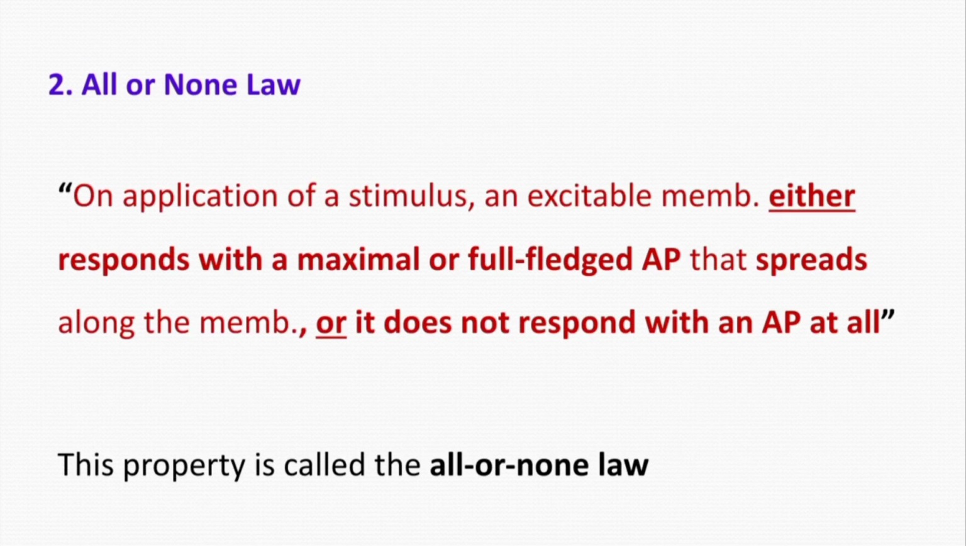Next is a very important property of the action potentials, which is called all or none law. By definition it means that on the application of a stimulus, an excitable cell membrane, whether of an axon or of a muscle, either responds with a full-fledged action potential which will spread along the membrane, or it will not respond at all with an action potential.